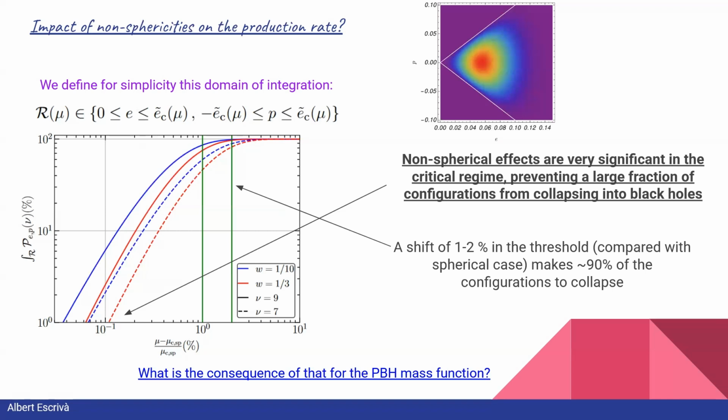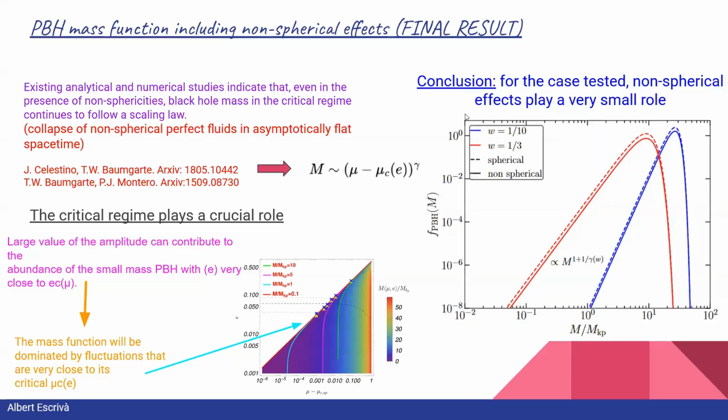However, when we consider just a shift of 1 or 2% in the threshold in comparison with the spherical case, we see that roughly 90% of the configurations will still collapse, forming black holes. And the next question is, what is the consequence of that effect for the PBH mass function?